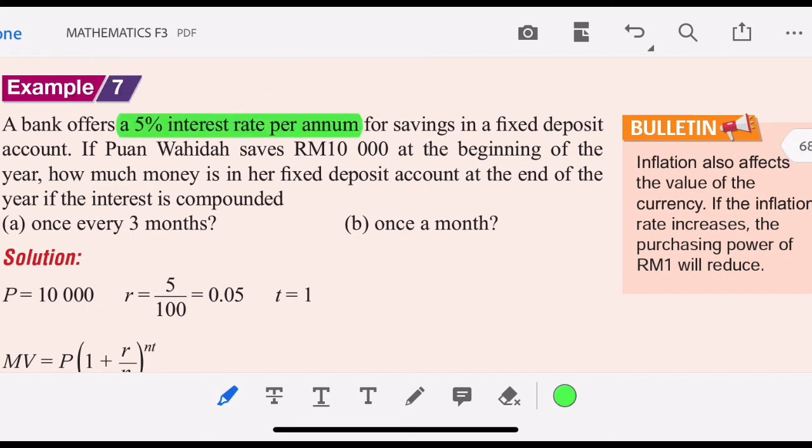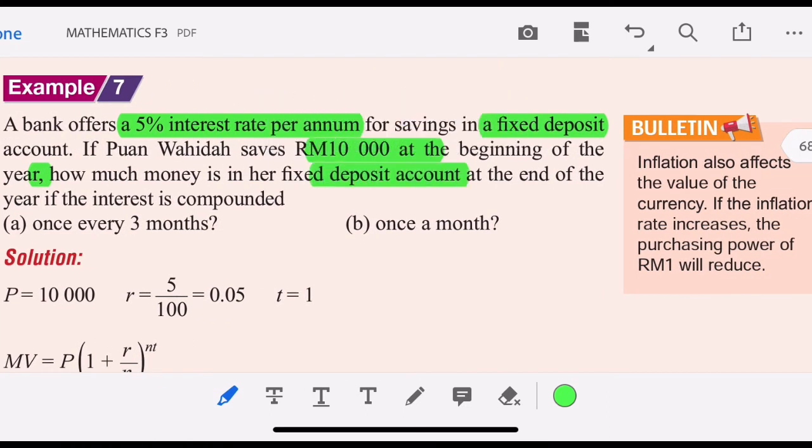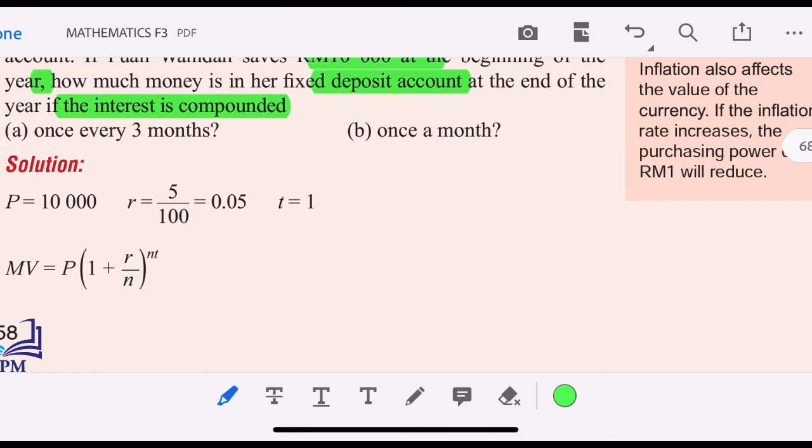For example 7, a bank offers a 5% interest rate per annum for saving in a fixed deposit account. If Puan Wahida saved 10,000 at the beginning of the year, how much money will be in her fixed deposit account at the end of the year if interest is compounded once every 3 months? The principal is 10,000, the rate is 5% or 0.05, and time is 1.